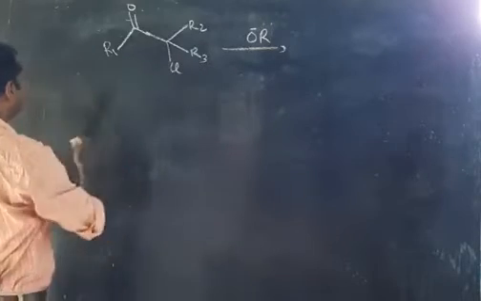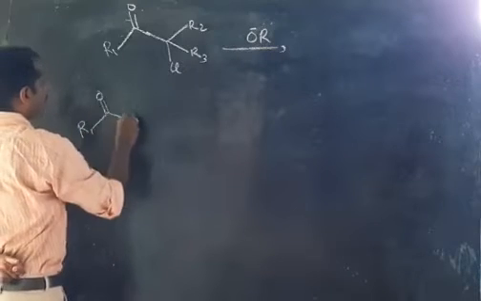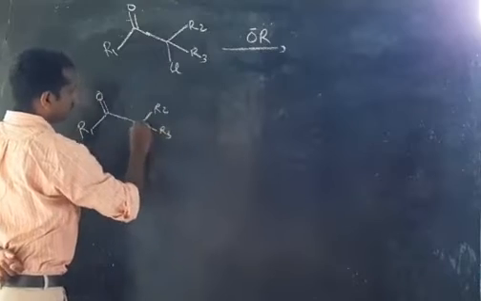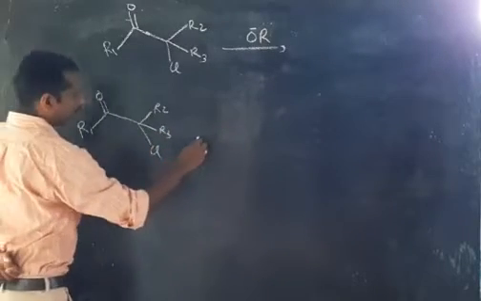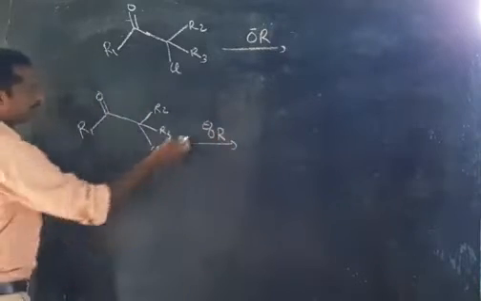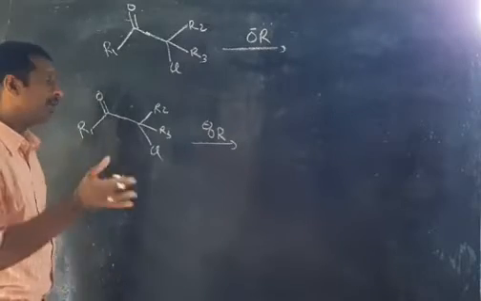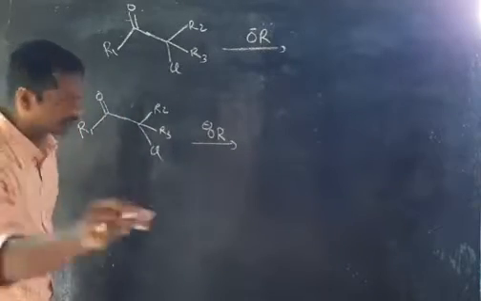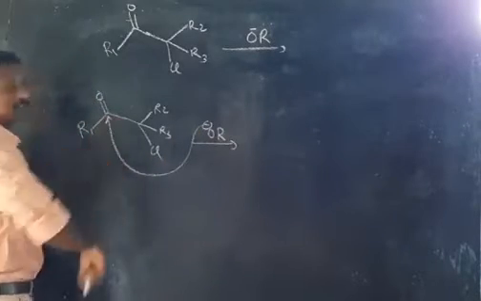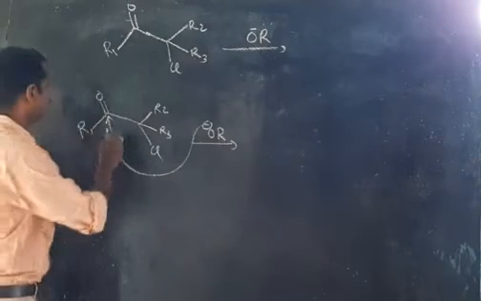Look at the mechanism of the reaction. This OR minus is acting as a nucleophile, so definitely it will attack at a positively charged center. This OR minus will attack the positively charged carbon of the carbonyl group, since the CO is slightly positive.